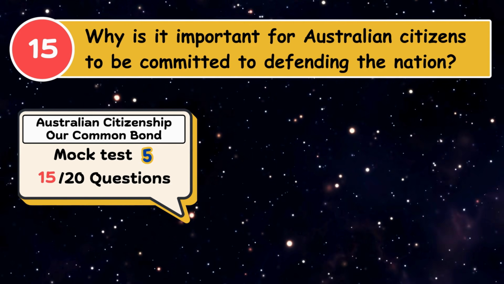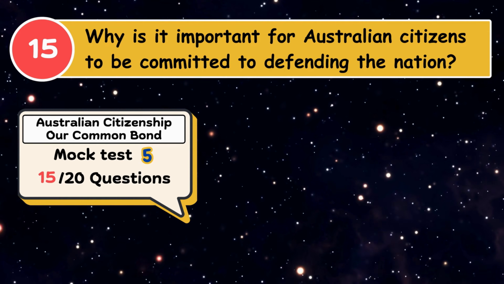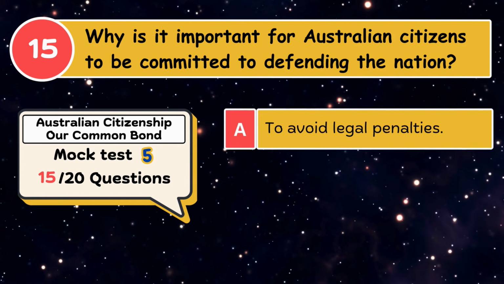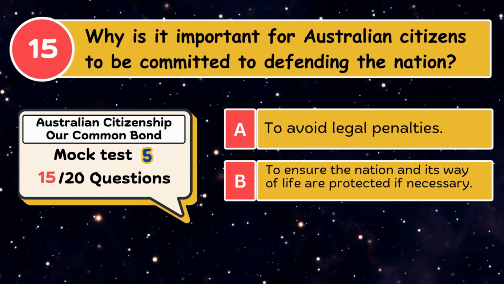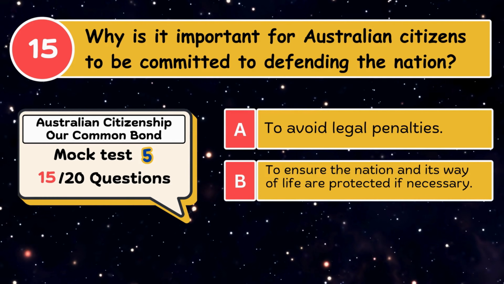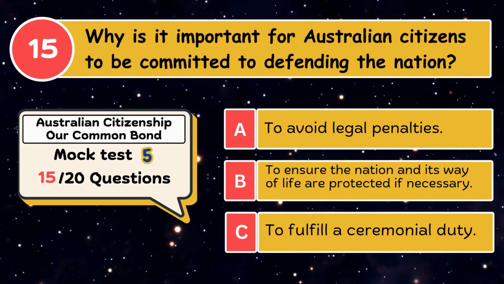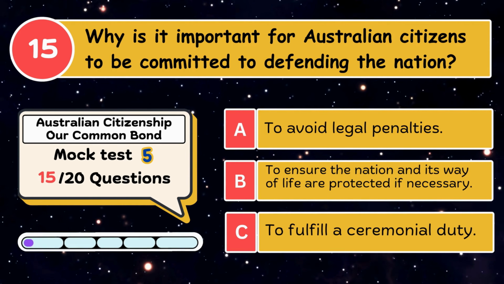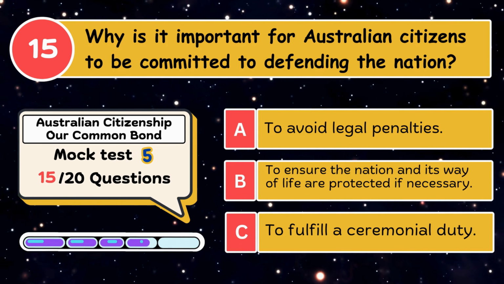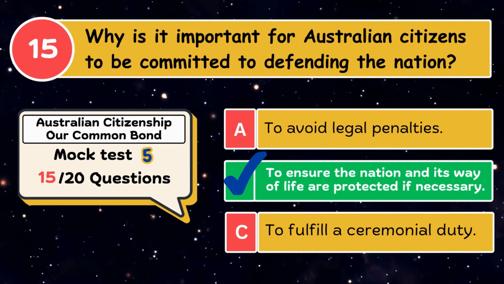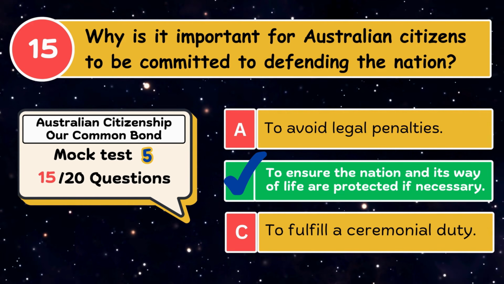Why is it important for Australian citizens to be committed to defending the nation? A. To avoid legal penalties. B. To ensure the nation and its way of life are protected if necessary. C. To fulfill a ceremonial duty. The correct answer is to ensure the nation and its way of life are protected if necessary.